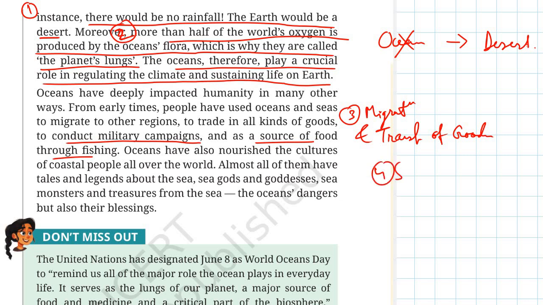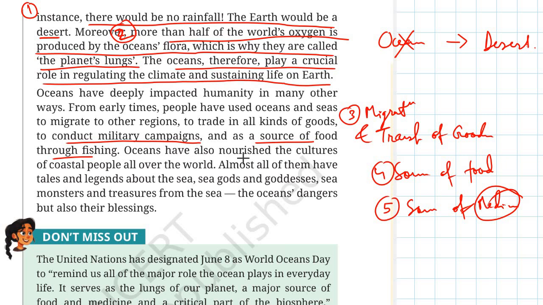Number 4, source of food through fishing. Right, another very important point. This is also a source of very important medicines. After fishing, from many marine fauna we prepare medicines which are very helpful to humans.